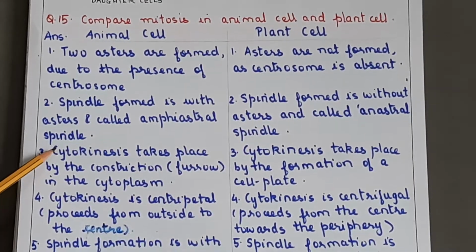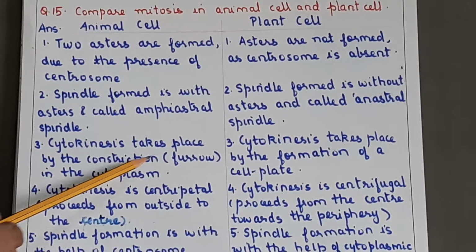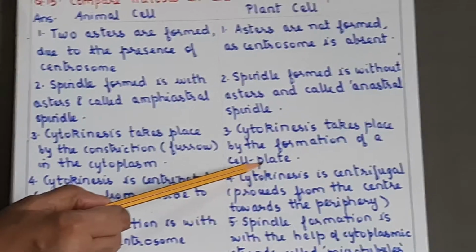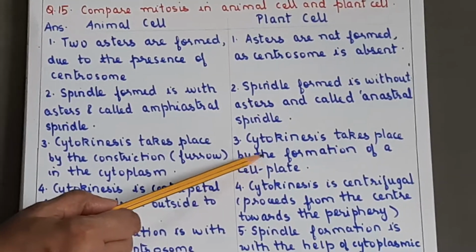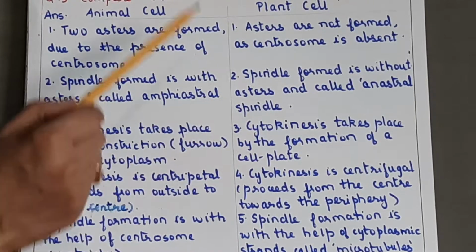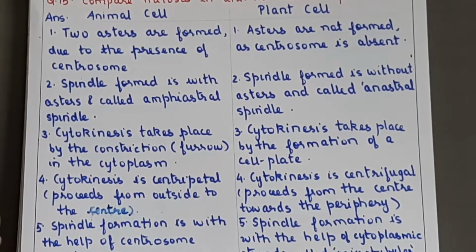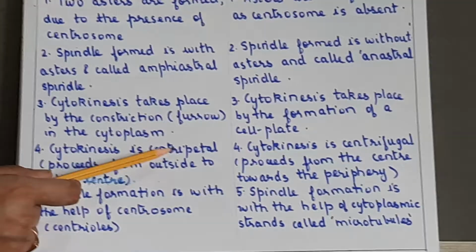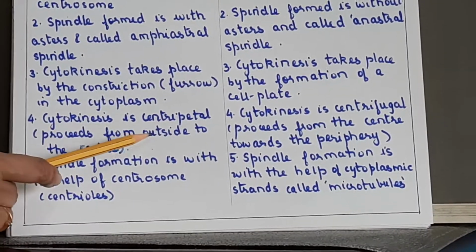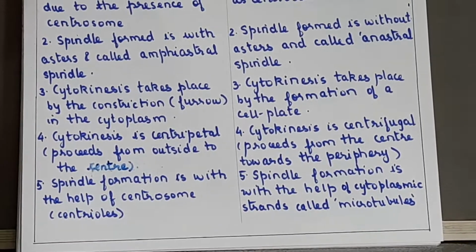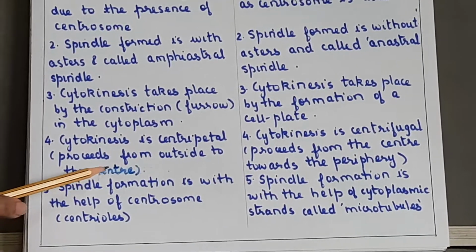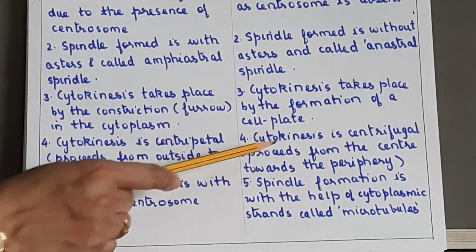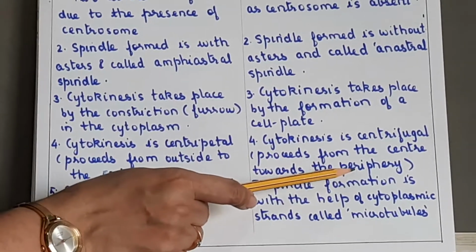Okay. In animal cell, cytokinesis takes place by constriction, that is called as a furrow in the cytoplasm. And here in plant cell it takes place by formation of a cell plate. So between the two cells, yes, a cell plate will be formed, and that cell plate will grow from the center towards the periphery. Okay. And in animal cell, cytokinesis is centripetal, proceeds from the outside. This furrow, as you saw, it proceeds from outside, it is moving inside. Okay, so that is called as centripetal, from outside to the center. Here in plant cell, cytokinesis is centrifugal, proceeds from the center towards the periphery.